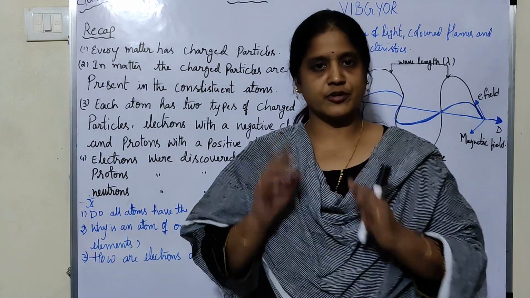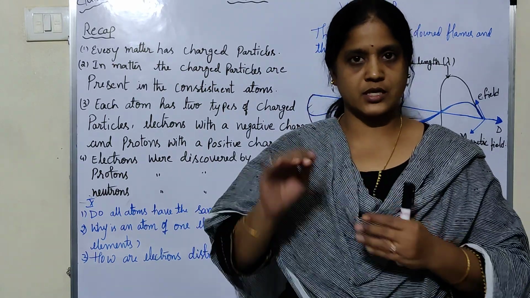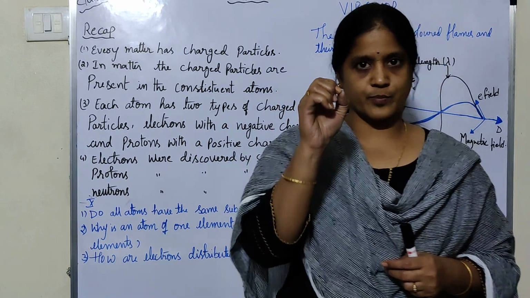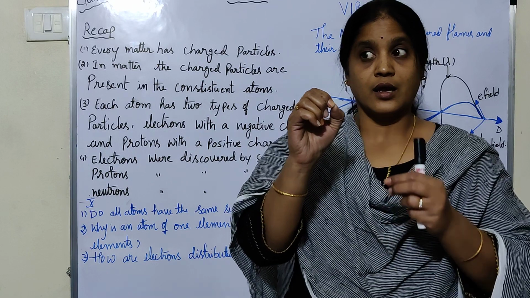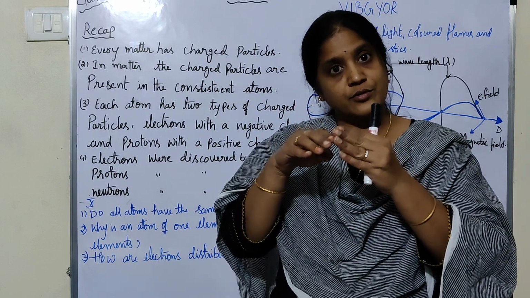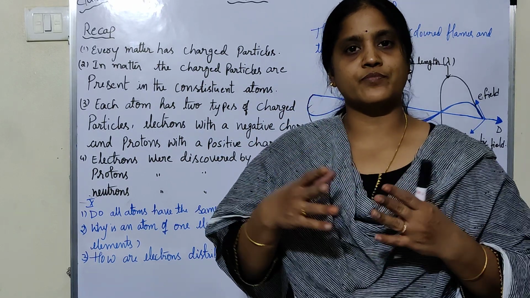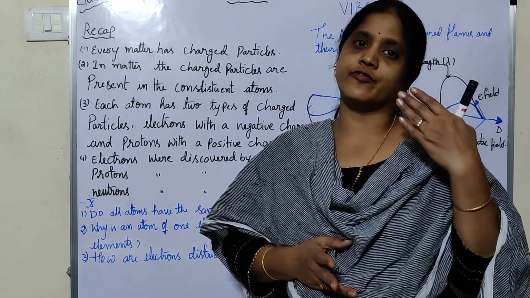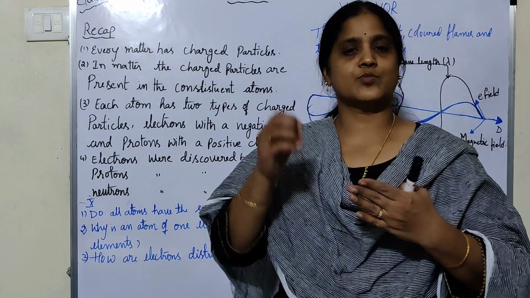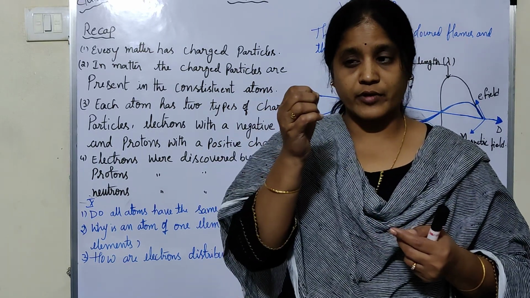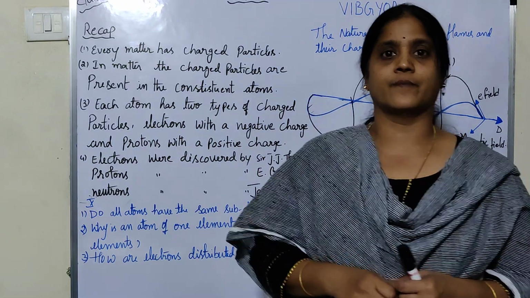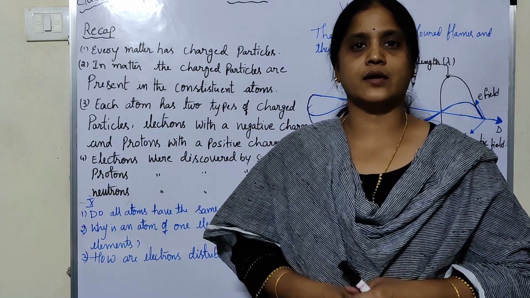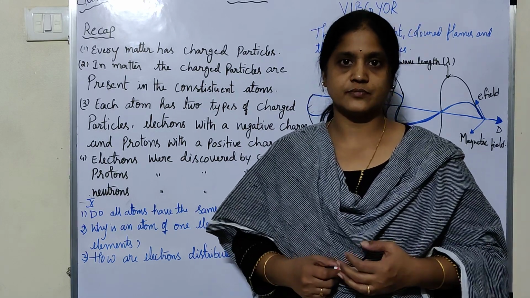For example, if you take a small piece of wood and make it a powder, you will get a single particle. In that powder you can find a particle, and by using a microscope or something, you can divide it further. Until you can no longer divide it, finally you will get a very tiny particle that you cannot divide again. That much small particle is known as an atom.